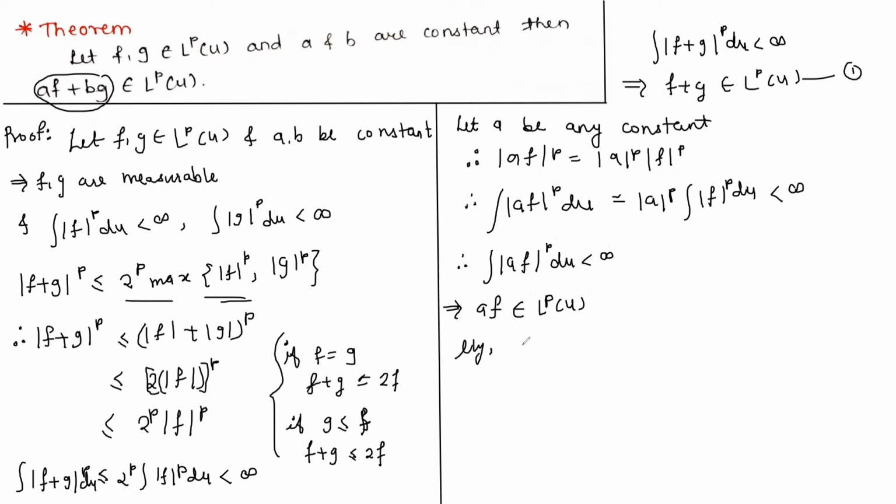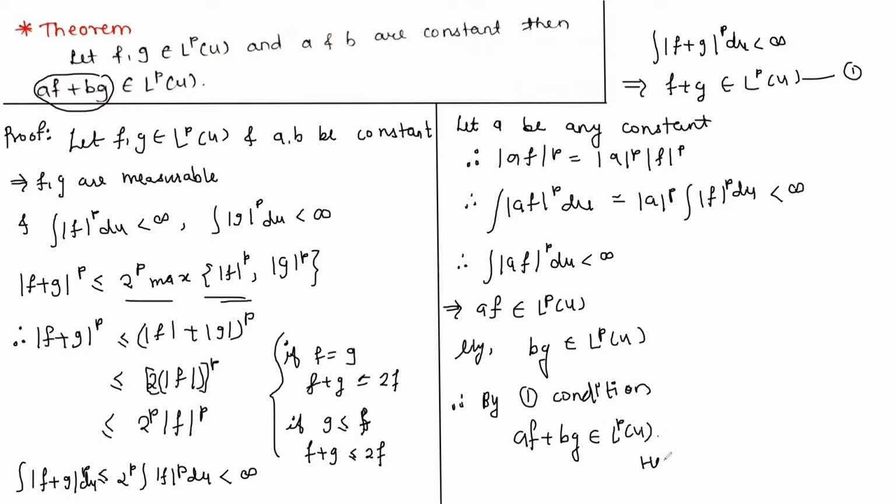Similarly, we can prove that b times g, where b is a constant and g is a function which belongs to the L^p space over μ, also belongs to the L^p space. So therefore, by the first condition and this second one, we can show that af plus bg belongs to the L^p space over μ, and hence the theorem is proved.